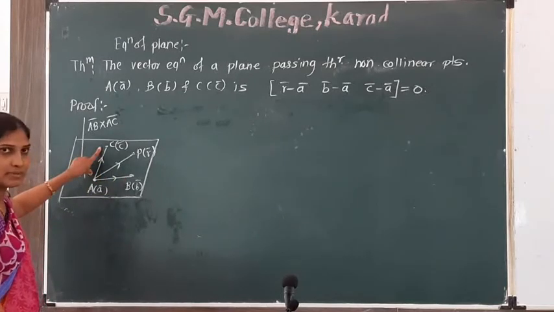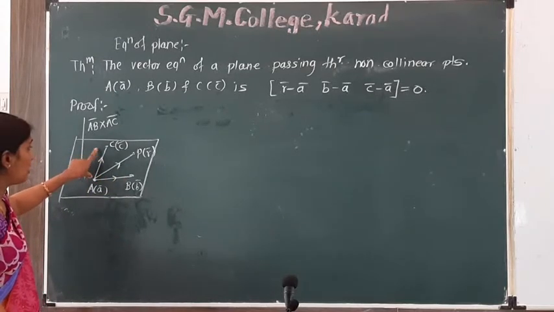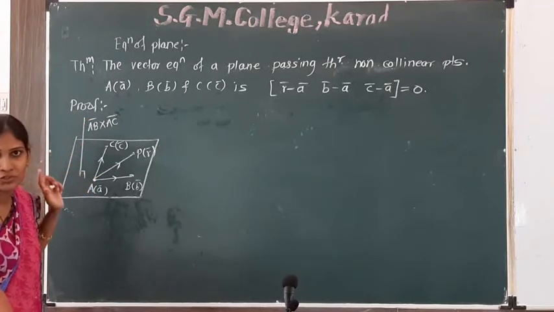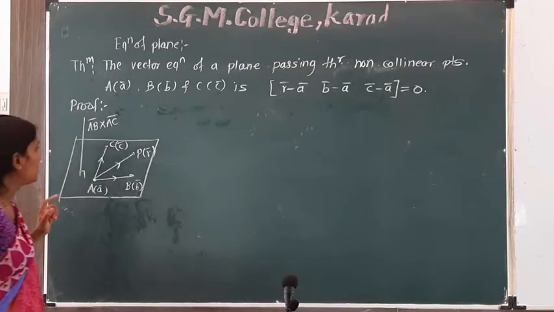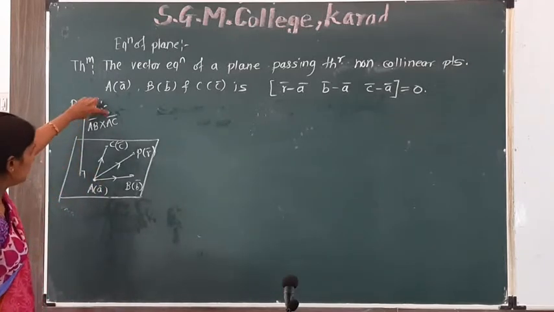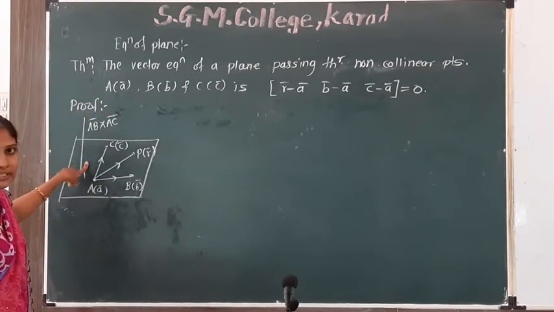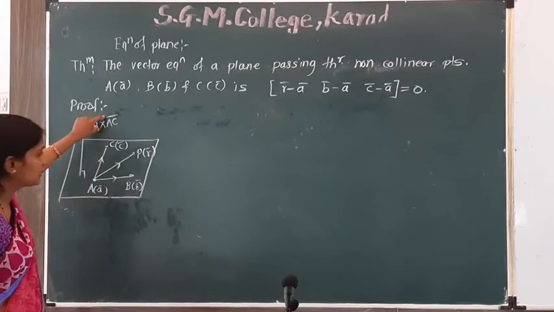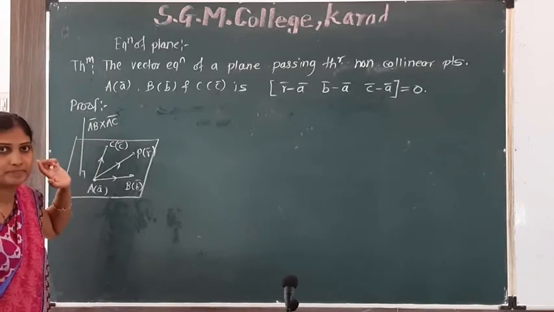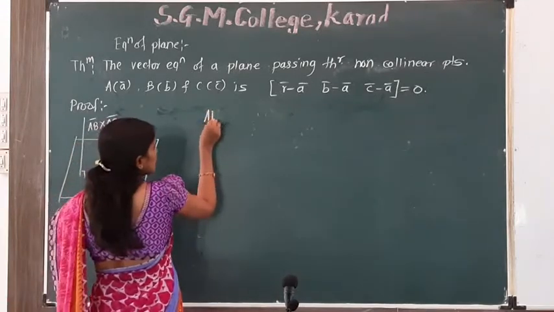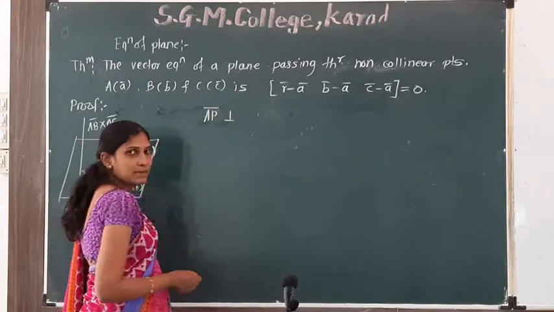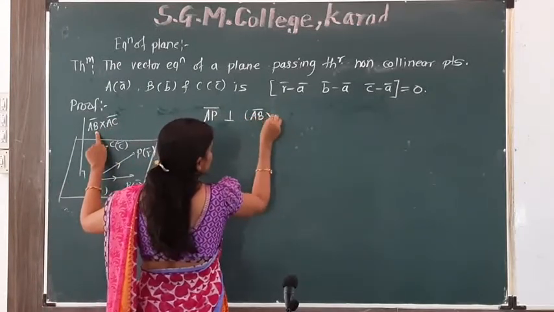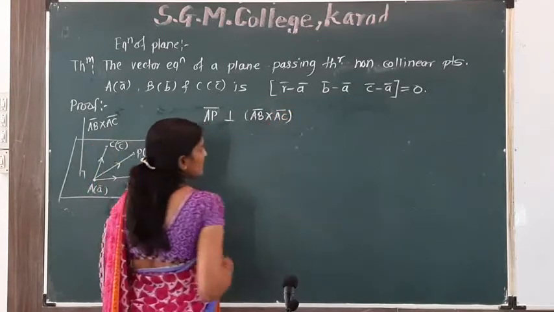AB bar and AC bar lie along this plane, so their cross product is perpendicular to the plane. Now, if this vector is perpendicular to the plane and AP bar is also on the plane, then this vector is perpendicular to AP bar. That is, AP bar is perpendicular to AB bar cross AC bar.